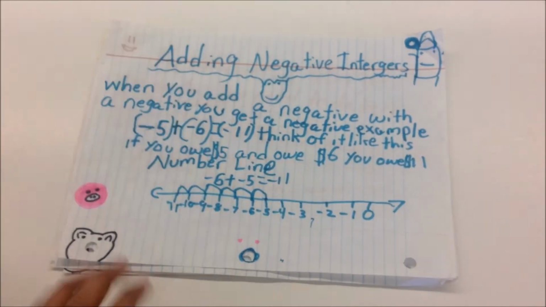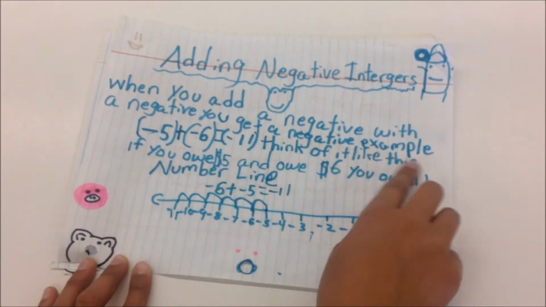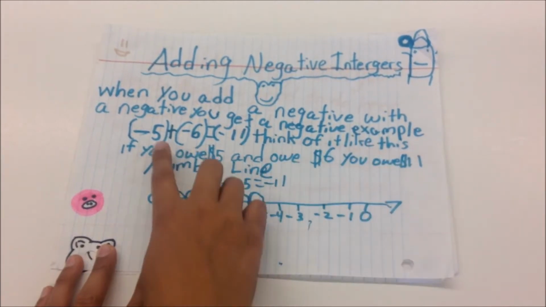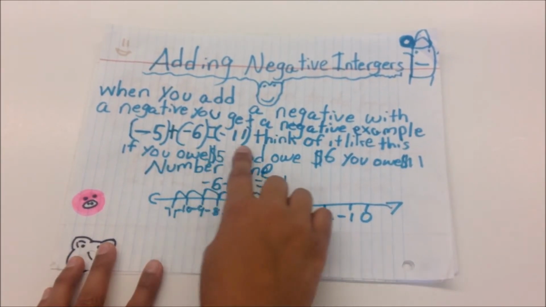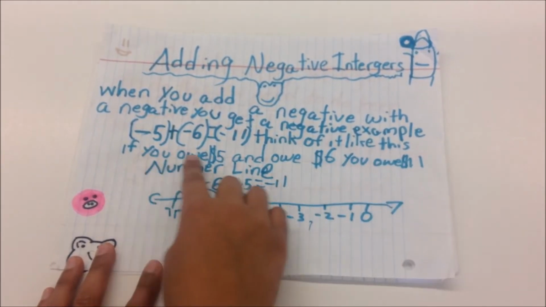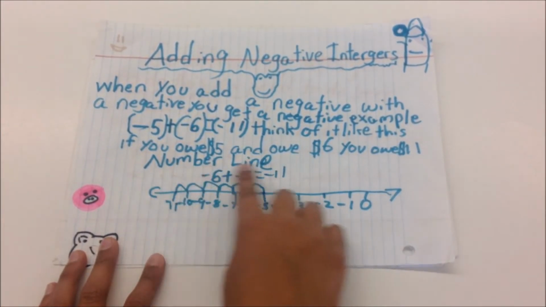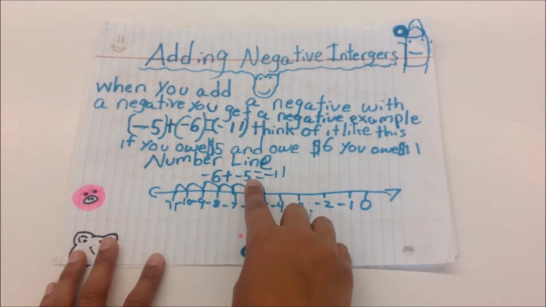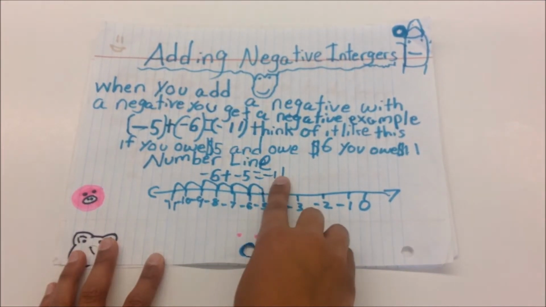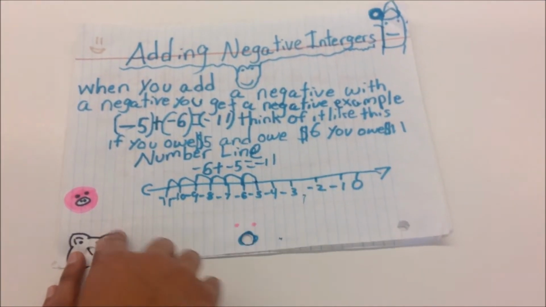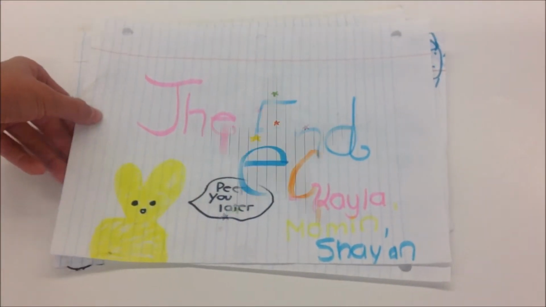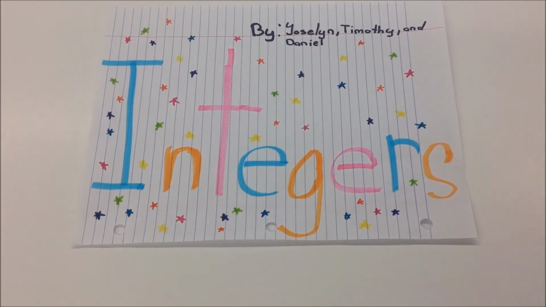Adding negative integers. When you add a negative with a negative, you get a negative. Example, -5 plus -6 equals -11. Think of it like if you owe $5 and you owe $6, you owe $11. Number line, -6 plus -5 equals -11. This is the number line. The end. Integers.